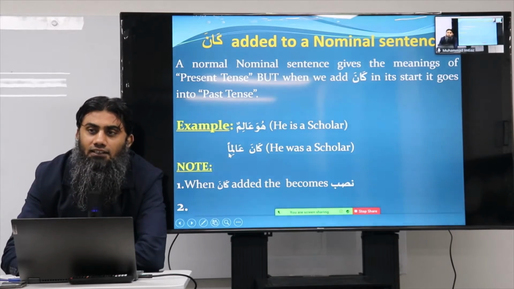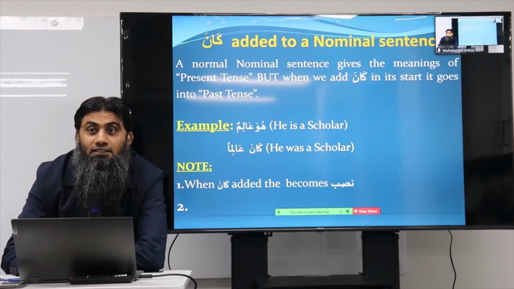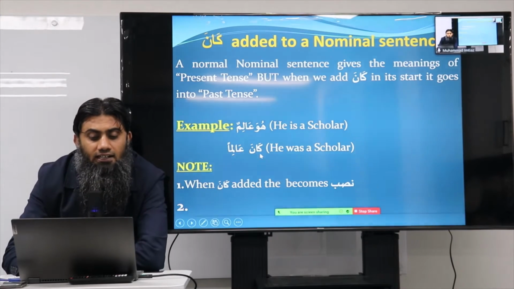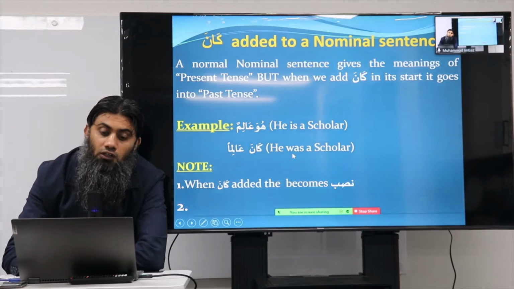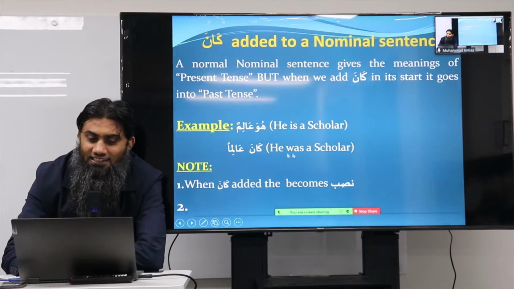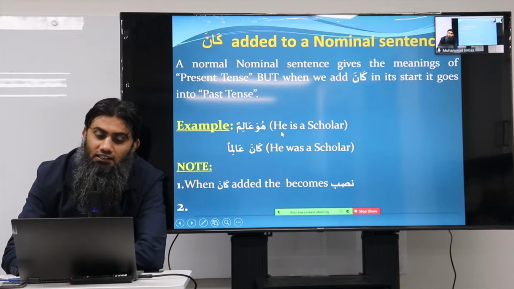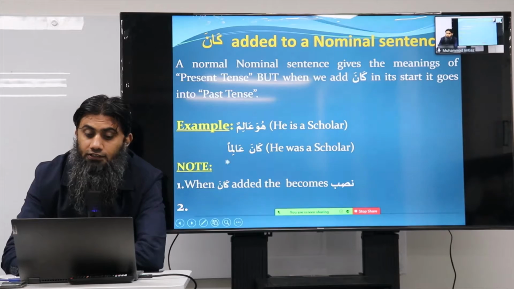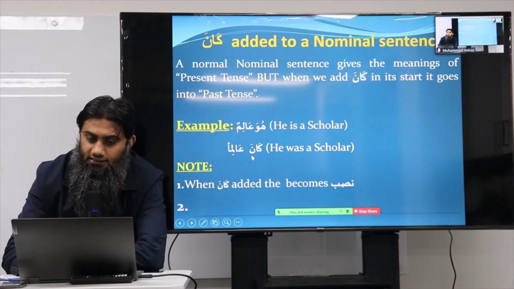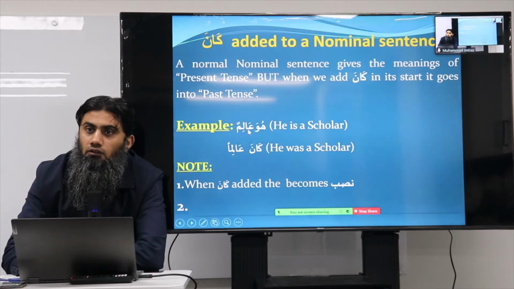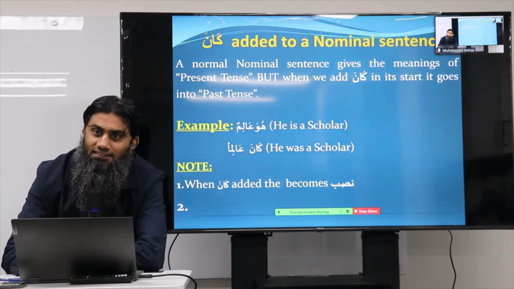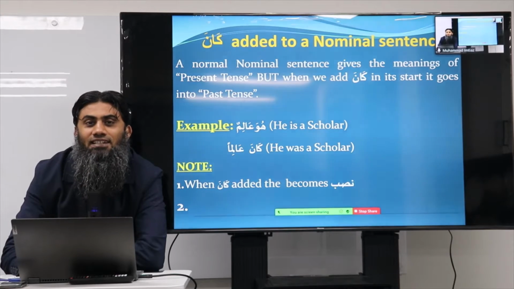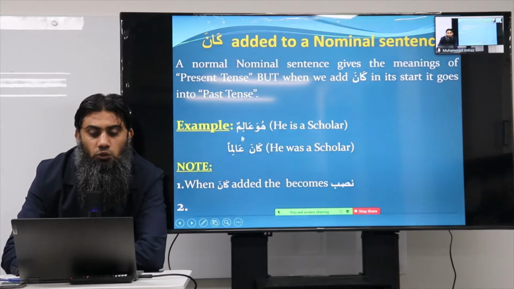Kana aliman. You might have noticed one thing, that huwa has disappeared. Inshallah I will come back to why huwa disappeared. But for now, kana aliman. He was a scholar. You see the change? Huwa alimun, he is a scholar. Kana aliman, he was a scholar. Notice one major change: alimun was a normal khabar in rafa status, but the khabar of kana is always in nasab status. That's why alimun has changed to aliman.